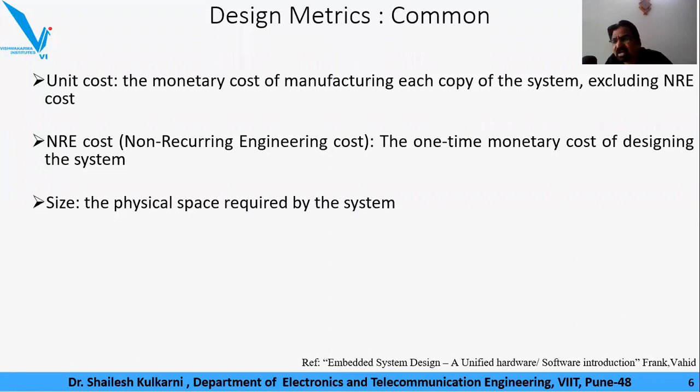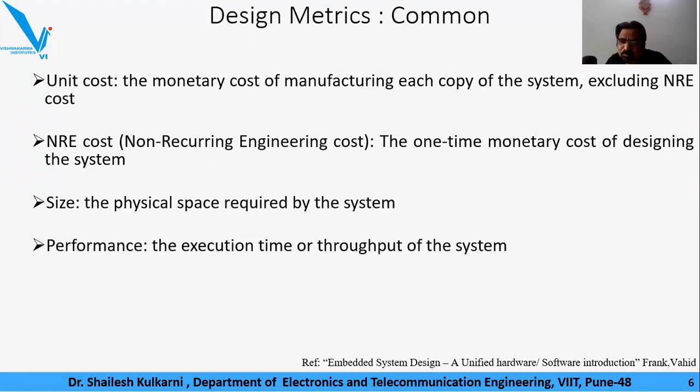The next metric that we are about to discuss is size. I really don't need to mention much on this because we understand that it's the physical space required by the system, and we all agree that we are now living with miniaturized products. Each one of us expects the size of the product to be very small as well, while the performance should be very high, isn't it? I want the minimum size of the product with all the features and all the performance it should be flooded with. This is an expectation even as a general customer, and it has to be fulfilled. So size, which is a common design metric, is also to be considered while designing.